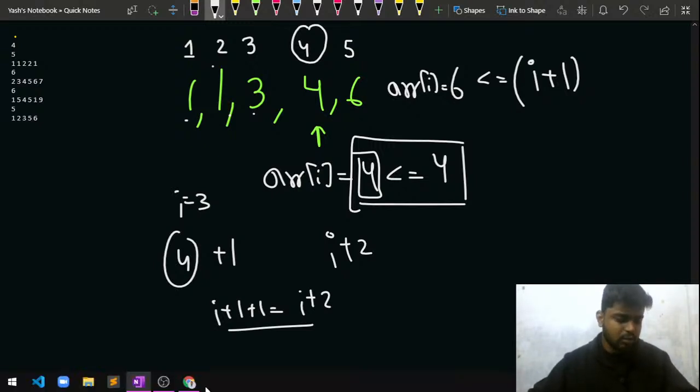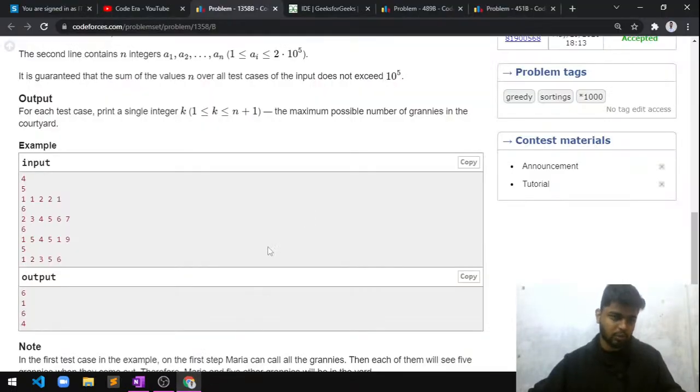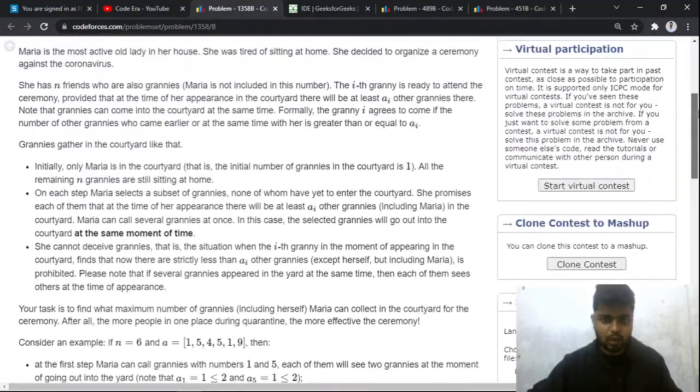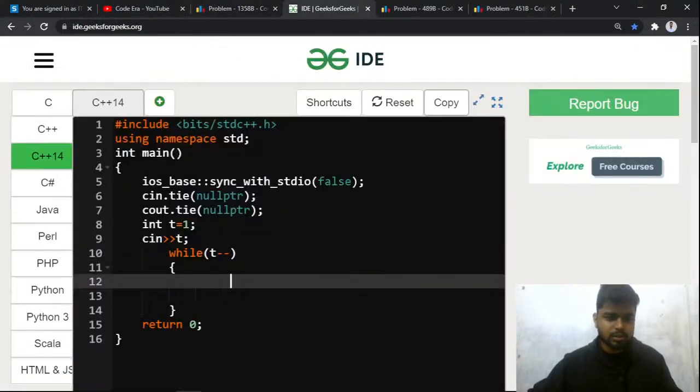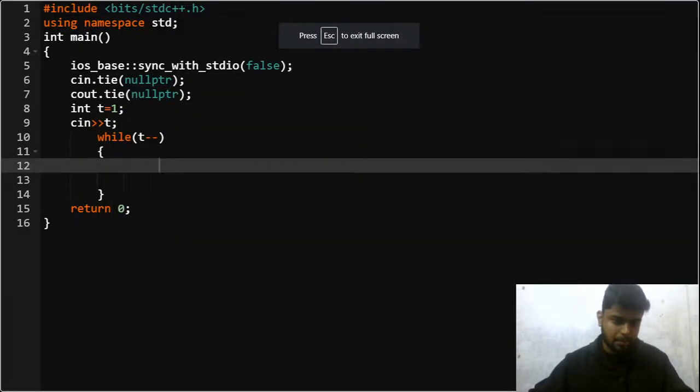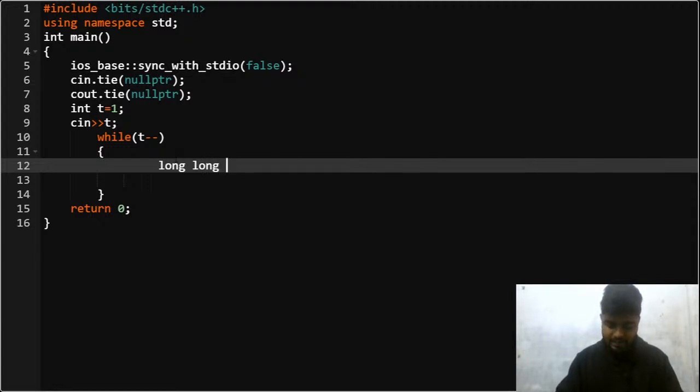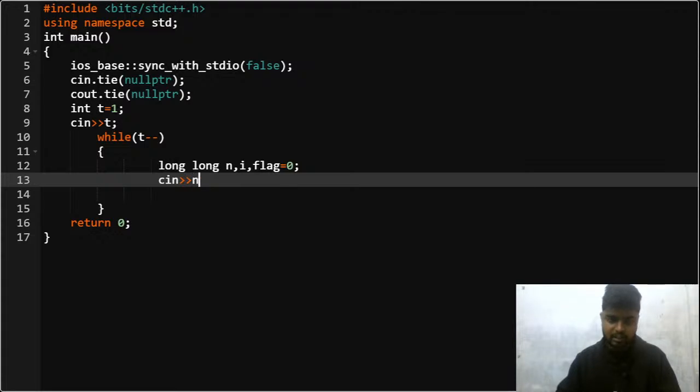Perfect. So now the question is how will you code for this problem? What we can do is take a long n and i, and I'll also take a flag initialized as 0. After that, I'll take the input, that is the number of grannies.